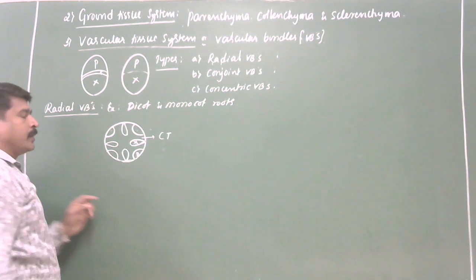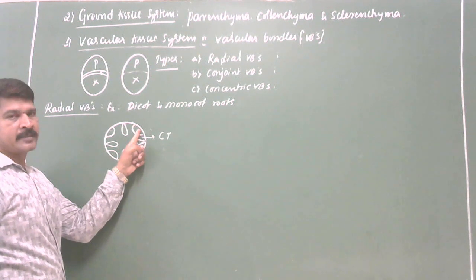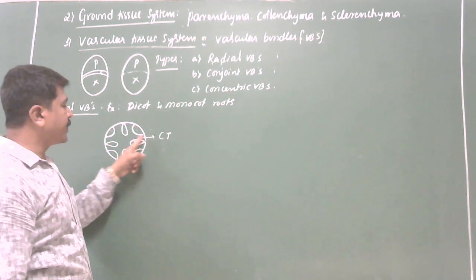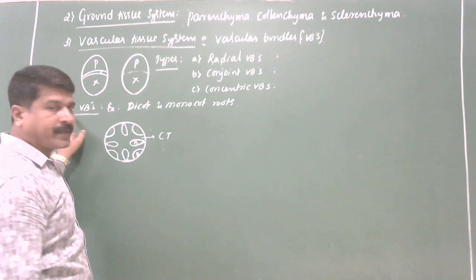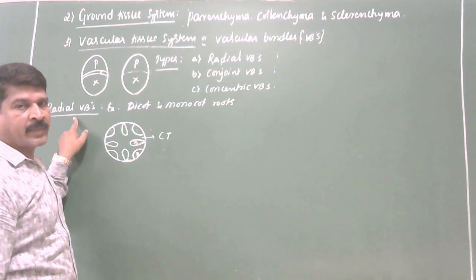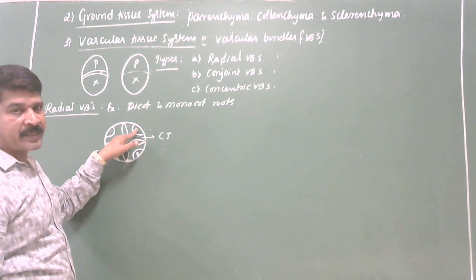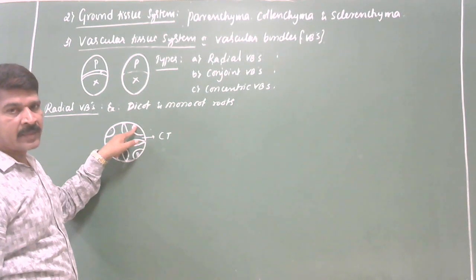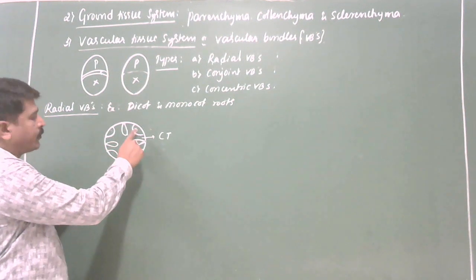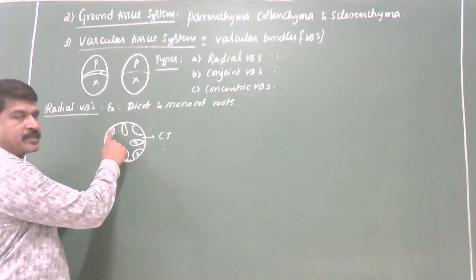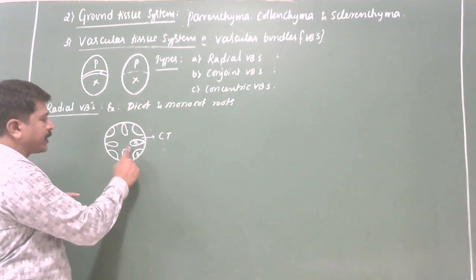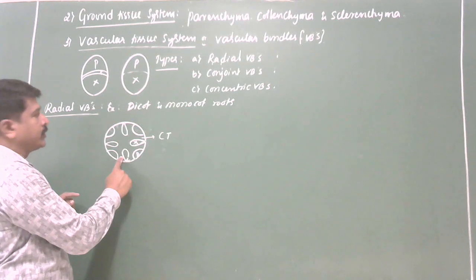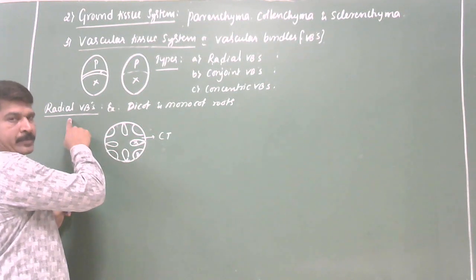I'll repeat once again. When xylem and phloem are present as separate bundles, arranged at different radii, notice, xylem is in one radius, phloem is in another radius, alternating with each other and separated by parenchymatous tissue. Between the patches of the xylem and phloem, we can find the parenchymatous tissue. They are called radial vascular bundles.